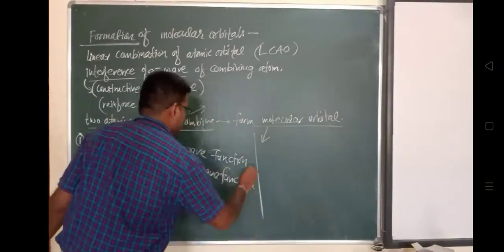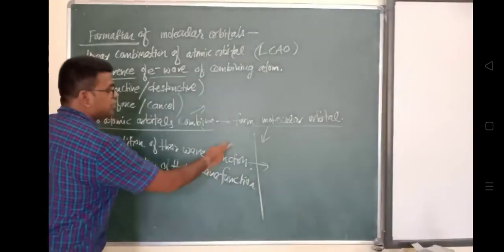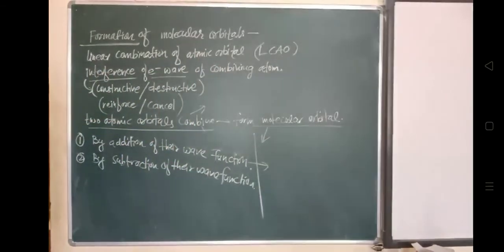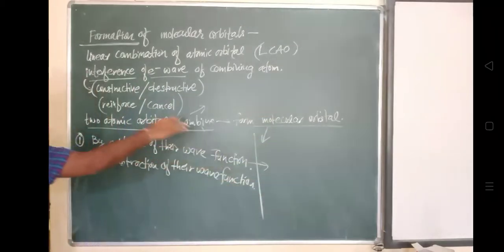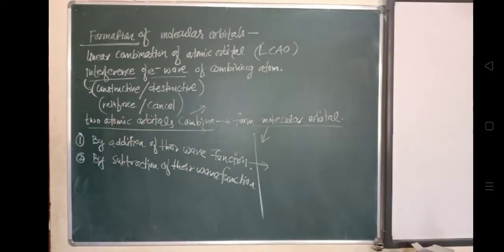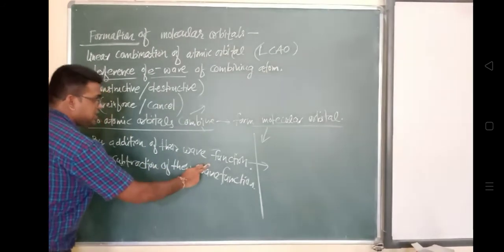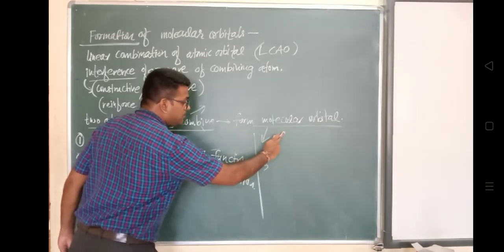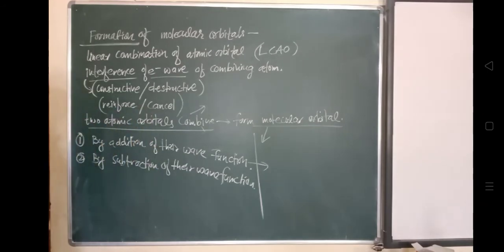Addition of atomic orbital wave functions results in the formation of a molecular orbital which is lower in energy than the atomic orbitals. So this is the result of addition.